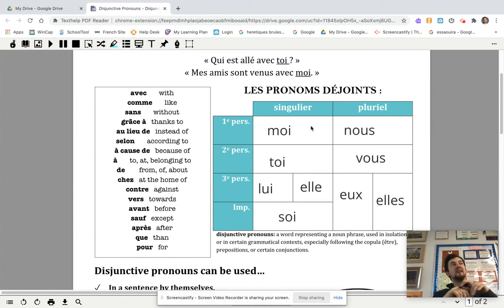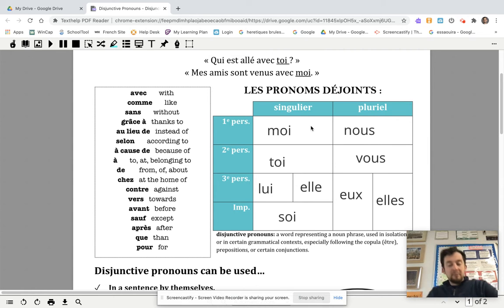So you may be thinking already, possibly, well, those mean the exact same thing as me, te, le, la, se, nous, vous, and les. And you're right. They do mean the same thing, as in they translate the exact same way, which is very annoying, probably, for an English speaker learning French. But I promise you, these will be intuitive. You'll be like, oh, okay, so I just use it in this situation as opposed to this situation.